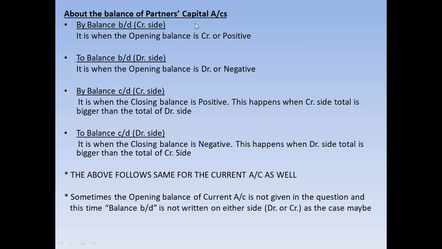If any balance of capital account is credit, it means it is positive, and if there is any balance of capital account which is debit, it means it is a negative balance, because we know that partners' capital account, partners' current account, and the profit and loss appropriation account are nominal accounts as per the golden rule. So they have the positive balance on the credit side, and their negative side is the debit side.